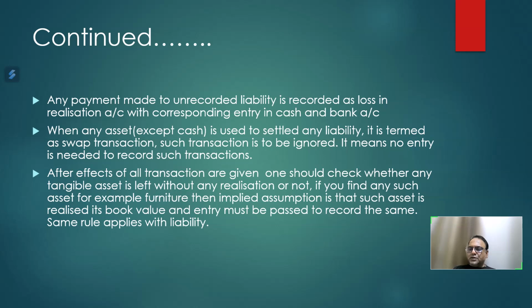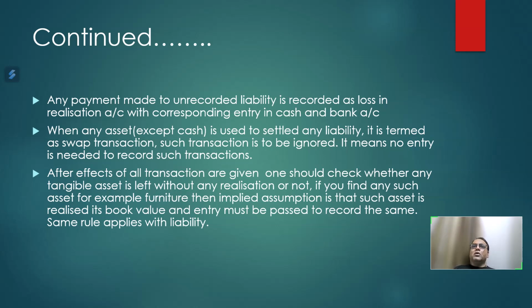After all transactions given in your adjustment list are recorded in your realization account, before closing your realization account, one should check whether any tangible asset is left without any realization or not.